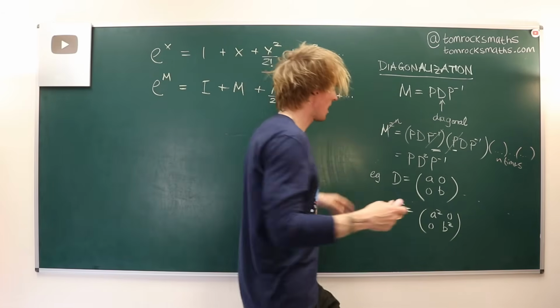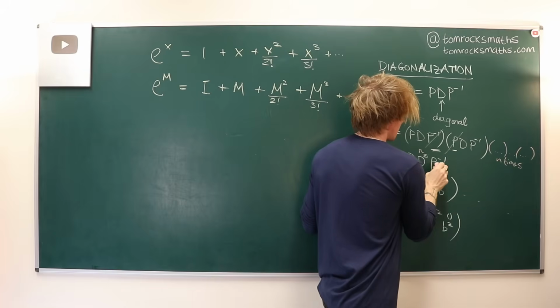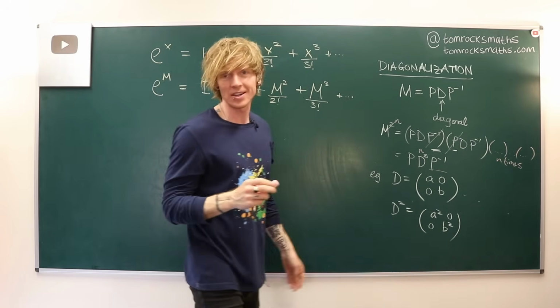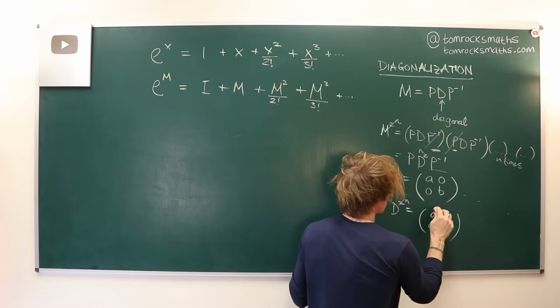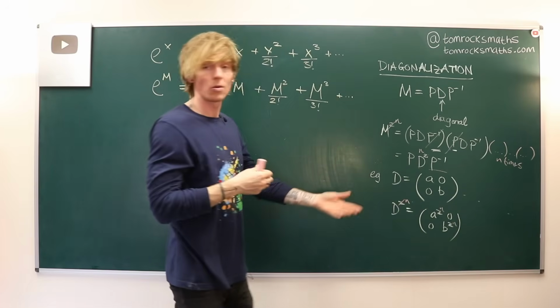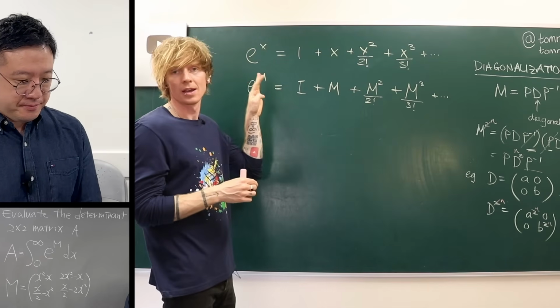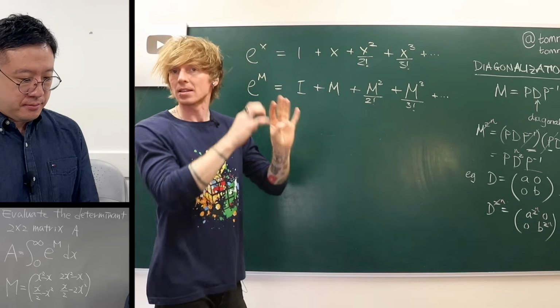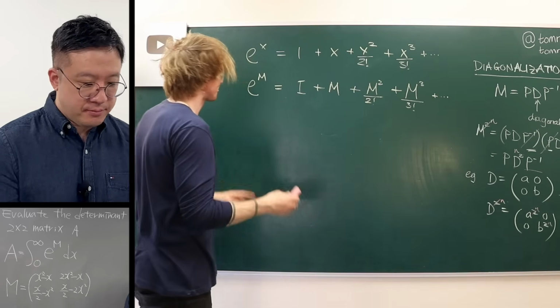So M to the power n is actually just P times D to the n times P inverse, and then D to the power n is just a to the n, b to the n. So what all of this means is now we can actually simplify over here our e to the M, the exponential matrix that we're trying to work out.